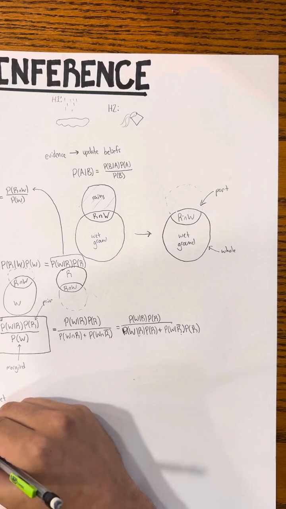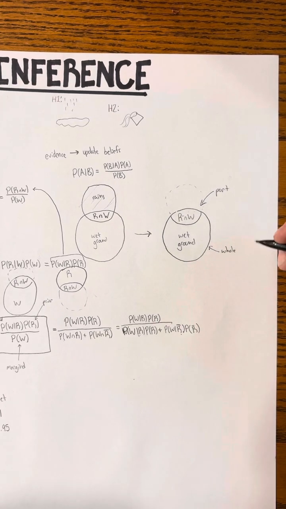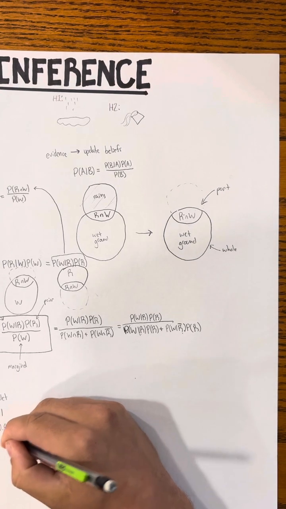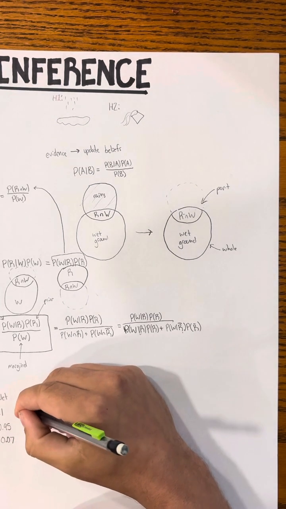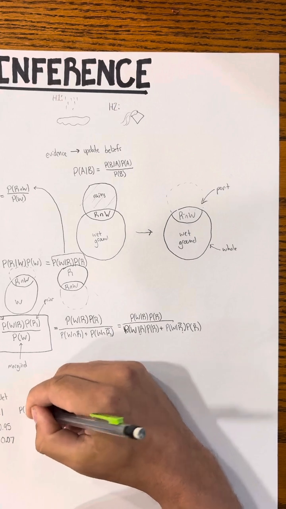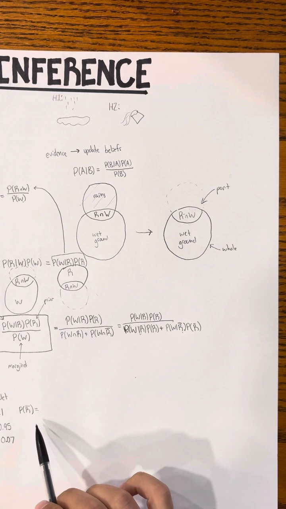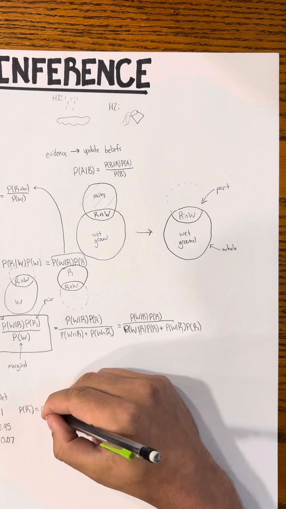We'll also need to know the probability that the ground is wet, given it did not rain. And seeing as I don't see so many people on campus dumping water buckets over, I'd say that there's a pretty low probability of seeing a wet ground given it didn't rain. And the last bit of information we'll need is the probability that it did not rain. And what do you think this is going to be, given the information that we already have? Well, it can either rain or not rain. So there's a 100% chance of either one of those things happening. So the probability that it didn't rain is just 1 minus the probability that it did rain.